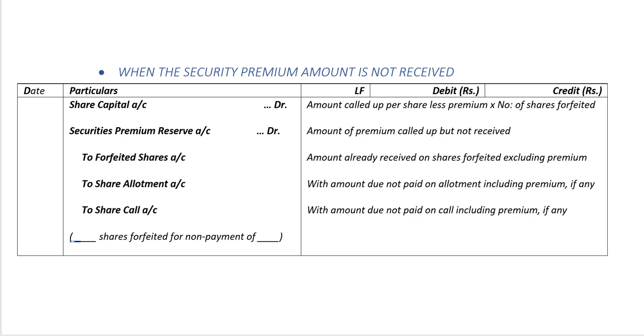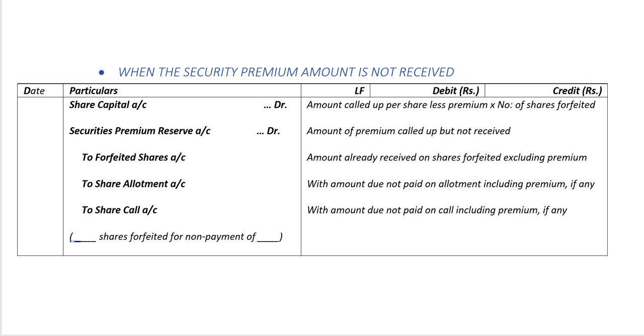We need to also debit security premium reserve account with the amount of the premium which has been called up but not received. We will credit forfeited shares account with amount already received on the shares which have been forfeited, excluding any premium received.